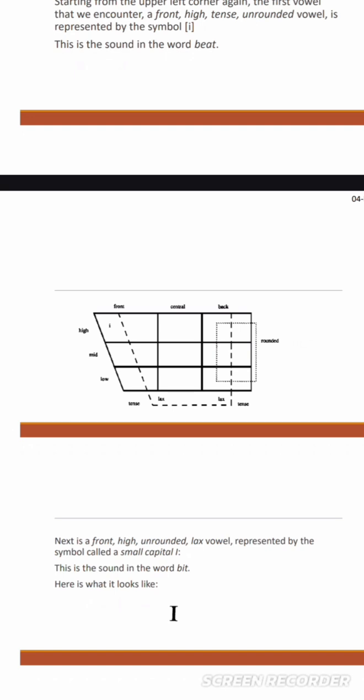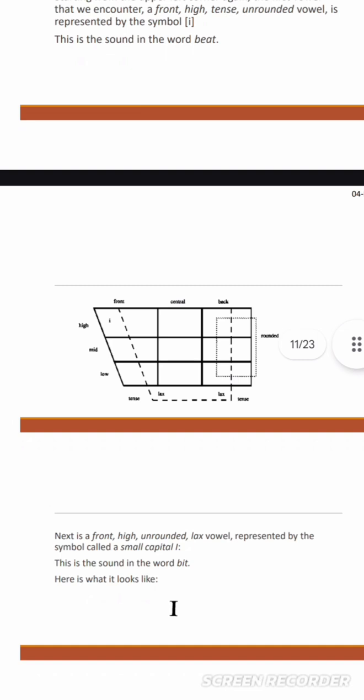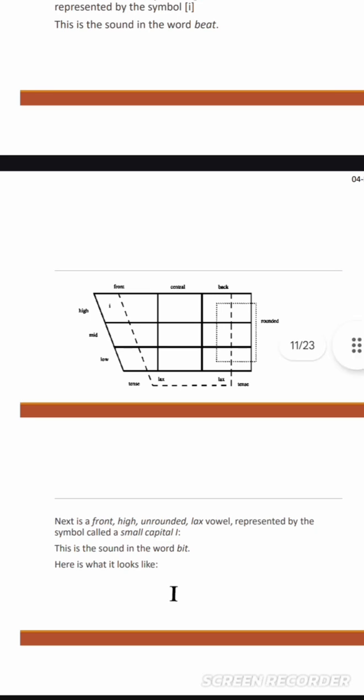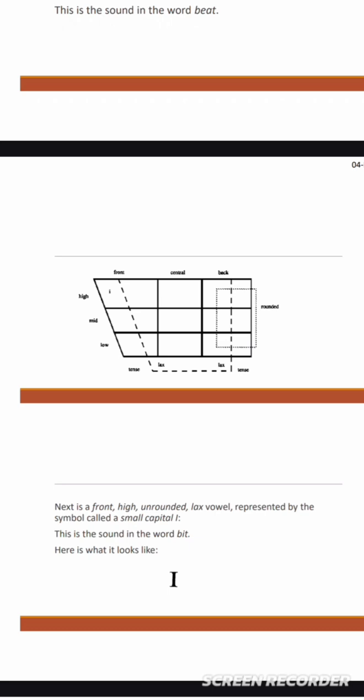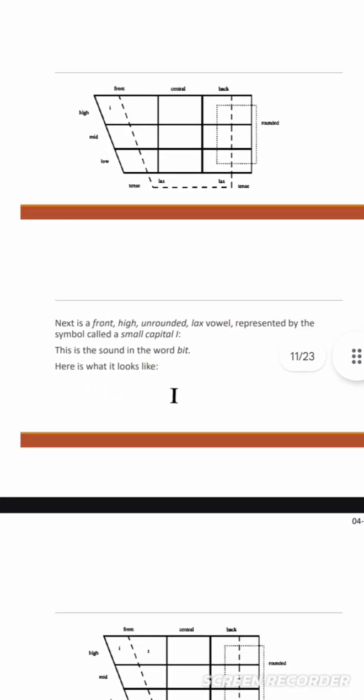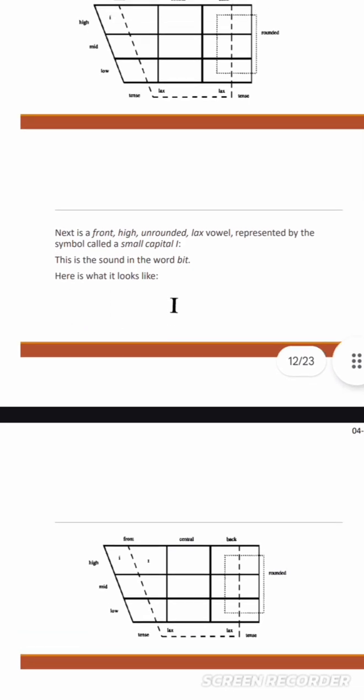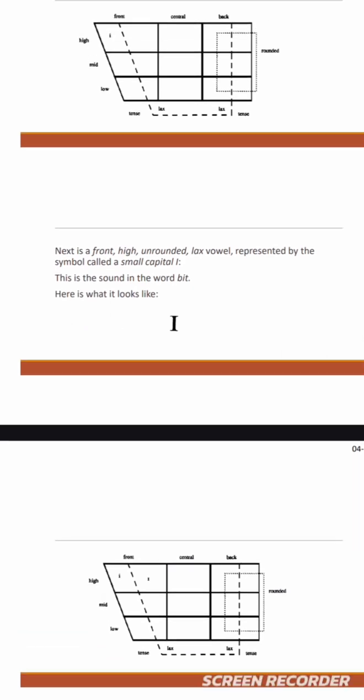This is the sound in the words beat or seat. To produce this vowel, we have to make the sound long. It is a high vowel. i is a high and front vowel.